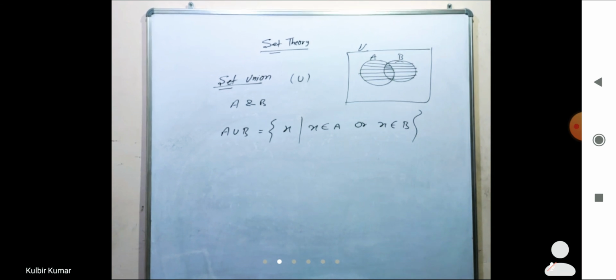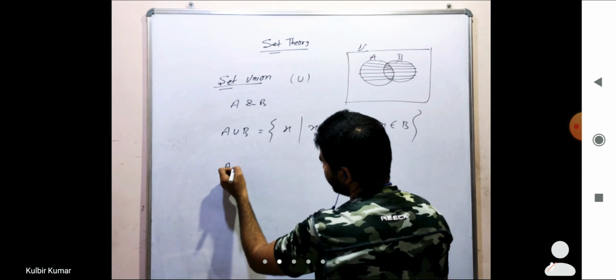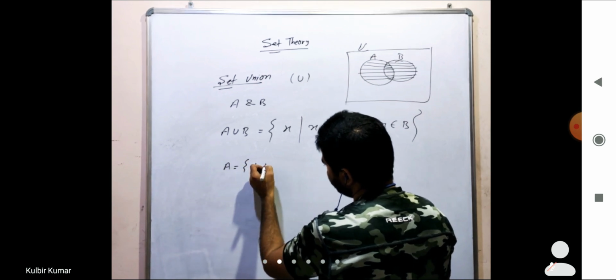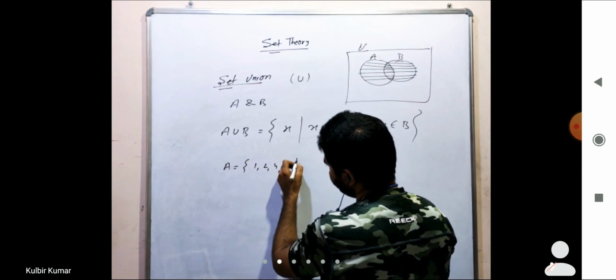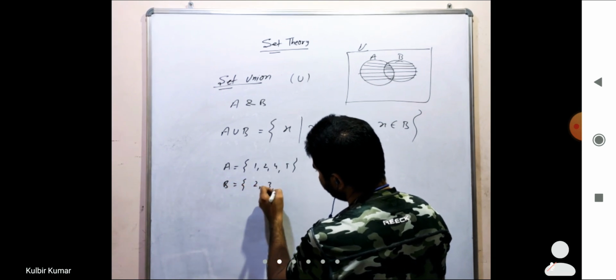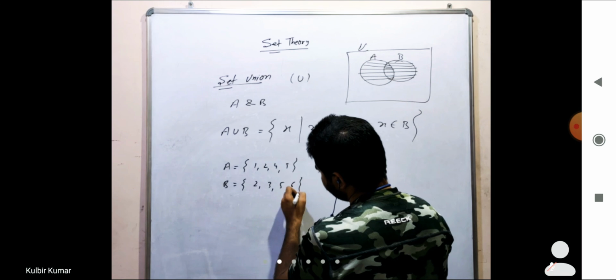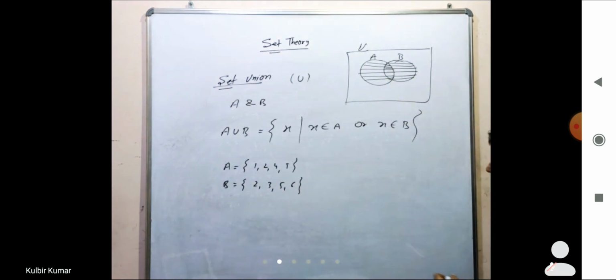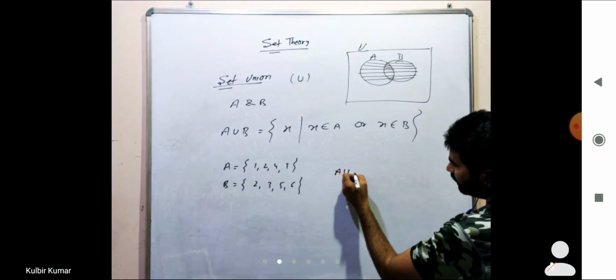Let's take the example of union also. A equals 1, 2, 4 and 5, and B equals 2, 3, 5 and 6, then what should be the union of A and B?